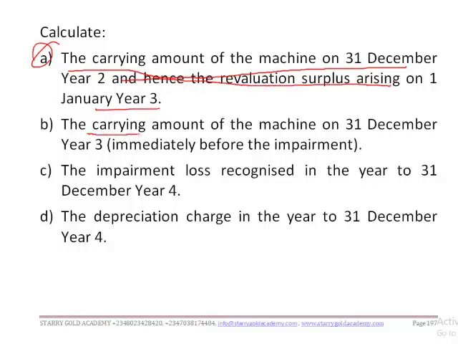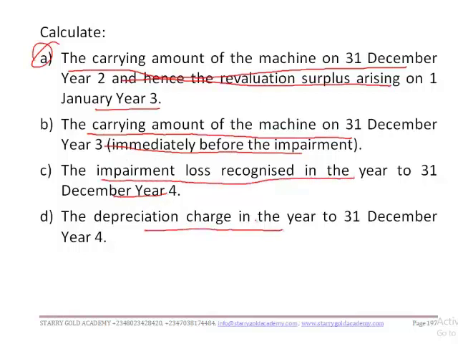And also we have to calculate the carrying amount of the machine on 31st December year 3 immediately before the impairment. And also we have to calculate the impairment loss recognized in the year to 31st December year 4, and the depreciation charge in the year to 31st December year 4. Now without wasting much of our time, let's do this in quick time.